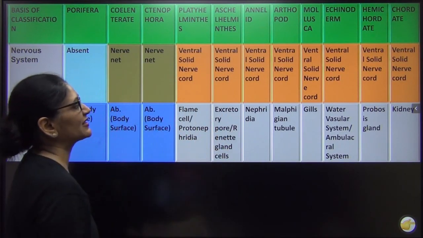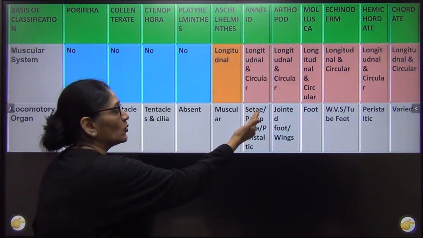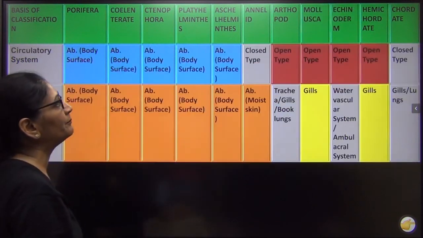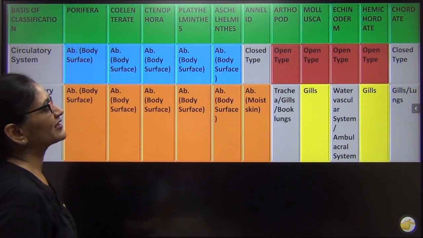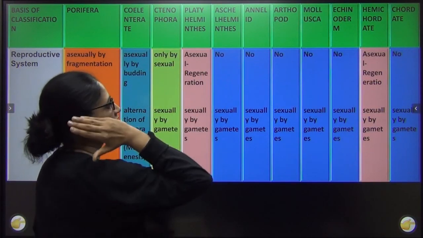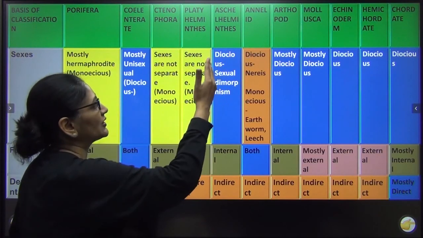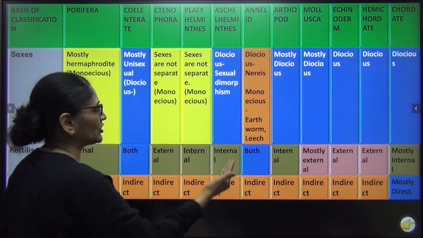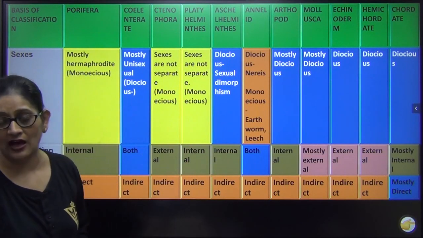The excretory system is nephridia. They have both longitudinal and circular muscles. The locomotory organs are chaetae and parapodia. The circulatory system is of closed type. The respiratory system is absent. It takes place through moist skin. In them, asexual reproduction is absent. Sexual reproduction takes place through gametes. They can be monoecious or dioecious. Fertilization can be external or internal, and they do have larva formation.